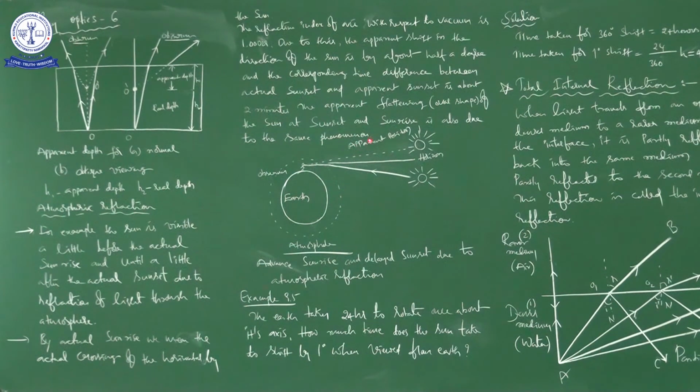So from here to here I took 2 different examples belonging to the same phenomenon, atmospheric refraction. This is atmospheric refraction, this is refraction, okay. I already told you these 2 examples are because of refraction, and this is another natural example. Because it is happening in the atmosphere, that is why we say atmospheric refraction.